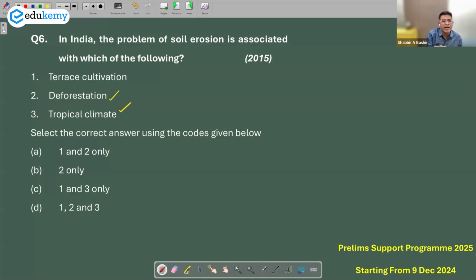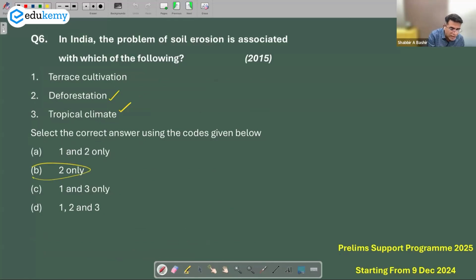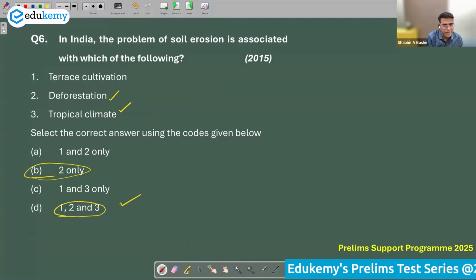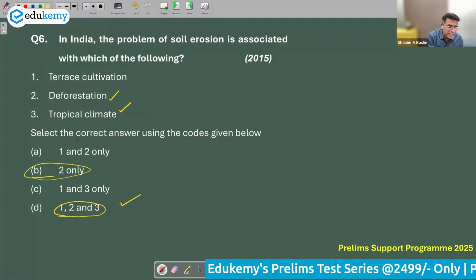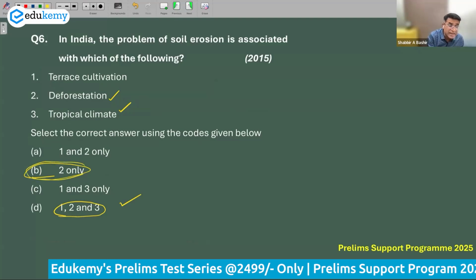And 1 is a tricky one. If you look at the way the questions are phrased, UPSC tells us that the answer is B, 2 only. But if you look at the conceptual aspects, 1, 2, and 3 can also be right. And 2 and 3 could also be, because 2 and 3 is not given as an option. You might get trapped in 1, 2, and 3. Terrace cultivation may be seen as a method of farming. So by that logic, 2 is a better answer.